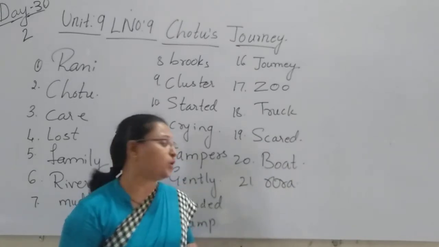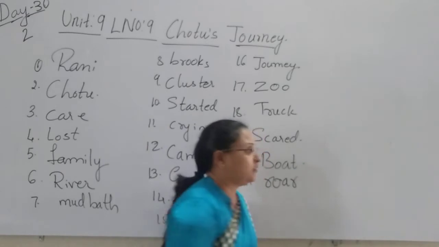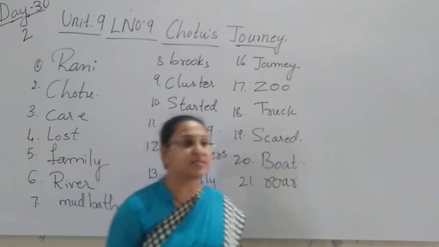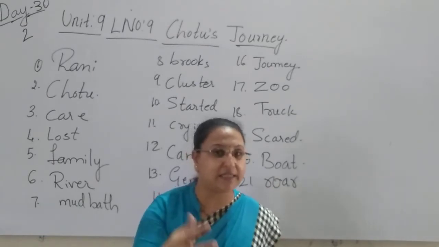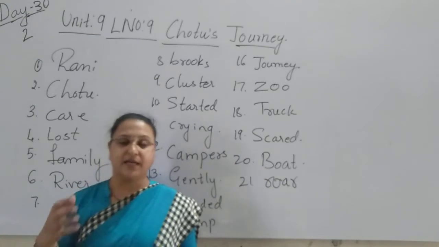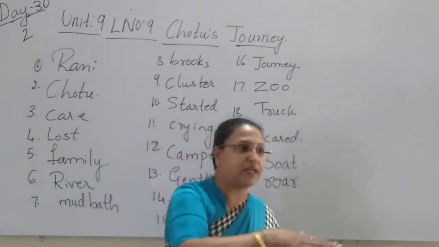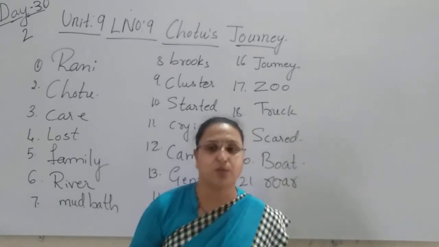What you have to do? You have to wait for the sound of the engine. It doesn't start by itself. One of the persons will start it, and when he starts it, it gives the siren. Yes or no? It gives the siren and it will start moving in the water. The boat or the ship will start moving in the water.